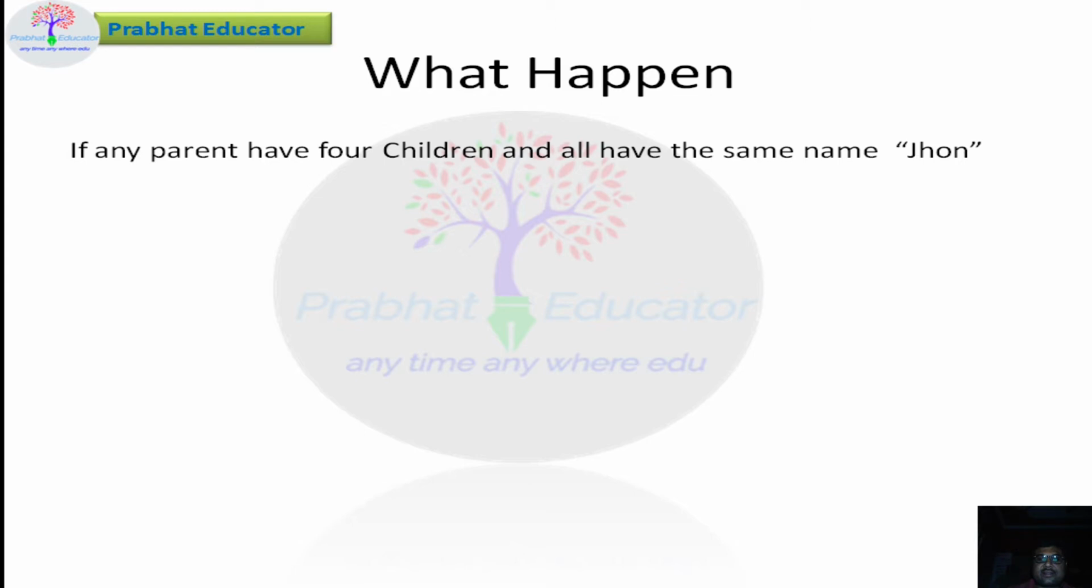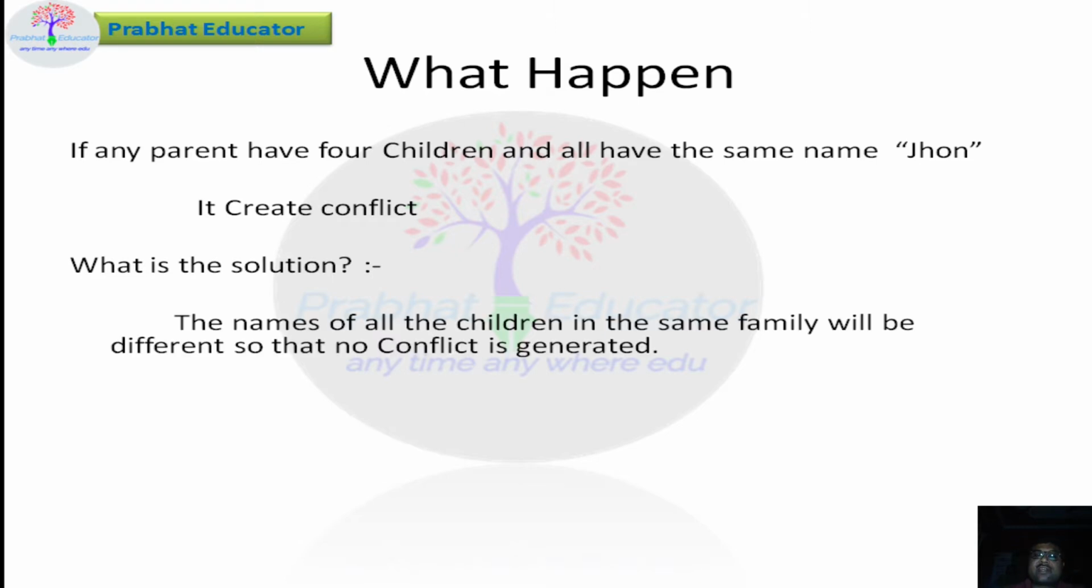So what will be the solution? The solution is this: if in a house one parent is living and they have 4 children, their names should be different. Or I use one term, the term is house space. So what is the meaning of house space here?